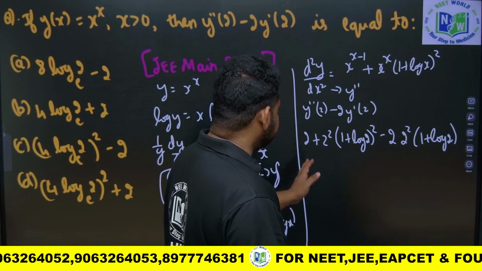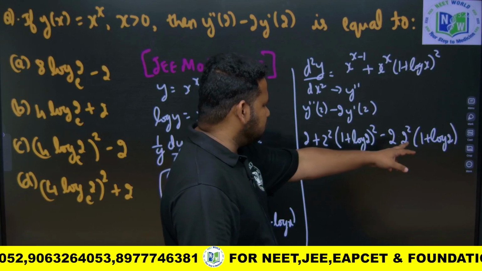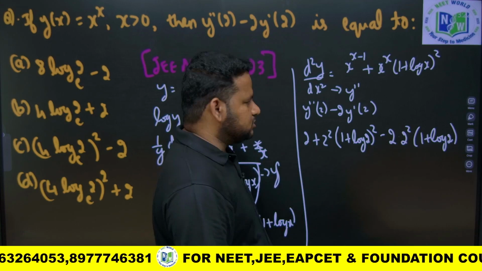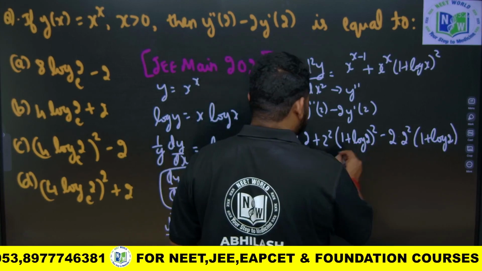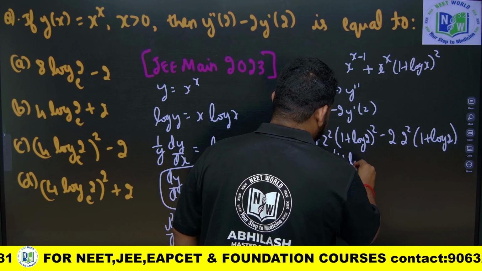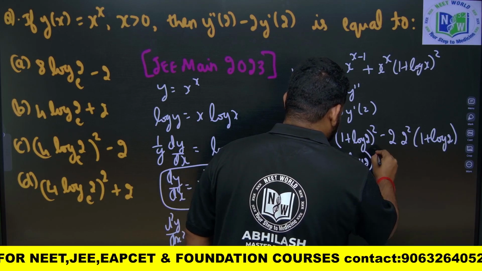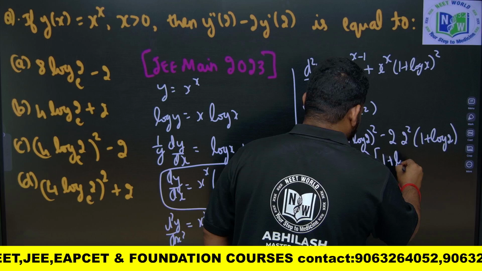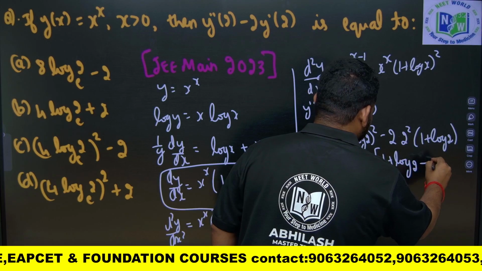So, this will become 2 is there, here 1 plus log 2, 1 plus log 2 is there. So, let me take 1 plus log 2 common and 2 power 2 common. So, 2 plus 2 square into 1 plus log 2, okay, into common, this will become 1 plus log 2, 1 plus log 2 minus 2.